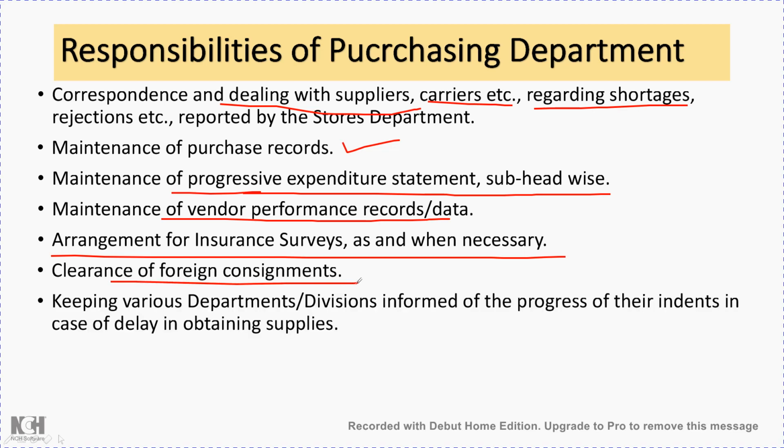Keeping various departments and divisions informed of the progress of their indents in case of delay in obtaining supplies. Other departments should be informed in time about the progress of their indents.